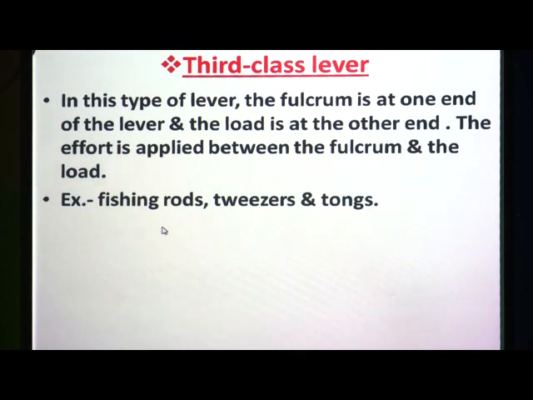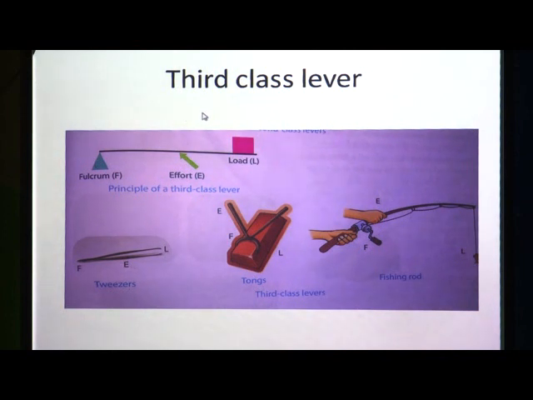For example, fishing rods, tweezers and tongs. Tongs that we use in our kitchen, and tweezers also we use in the kitchen, that I showed you some time before. Then the fishing rods, which are useful for catching fish, are some of the examples of third class lever. Here in this picture you can see some examples of third class lever and the principle of third class lever. So, what is the principle of third class lever?